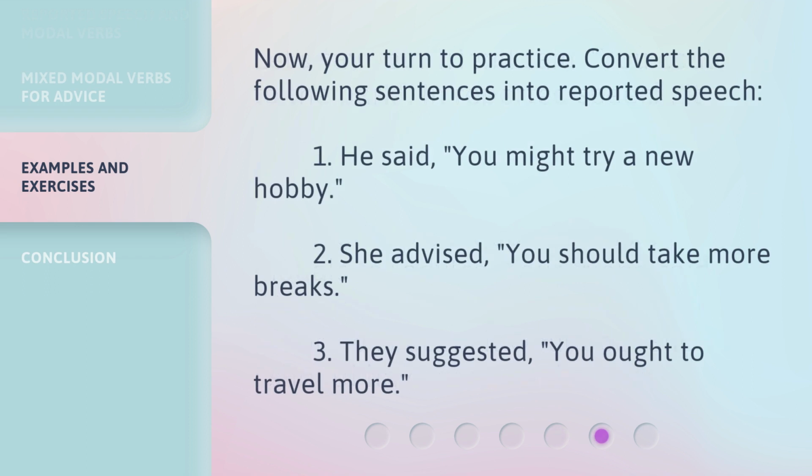Now, your turn to practice. Convert the following sentences into reported speech. 1. He said, "You might try a new hobby." 2. She advised, "You should take more breaks." 3. They suggested, "You ought to travel more."